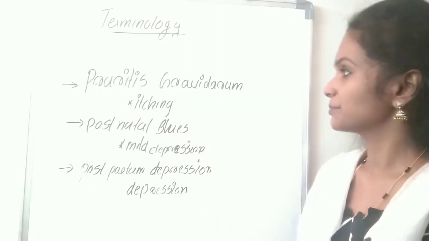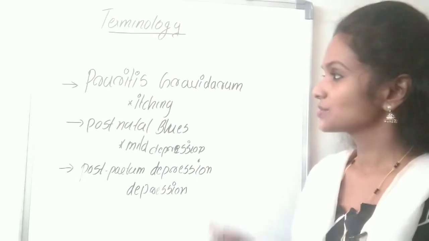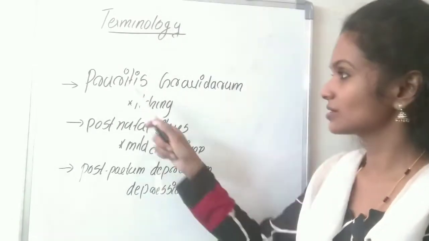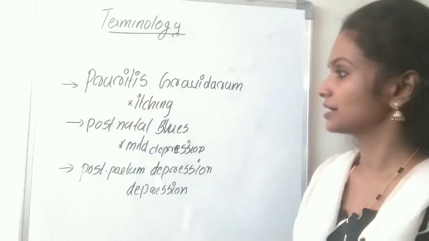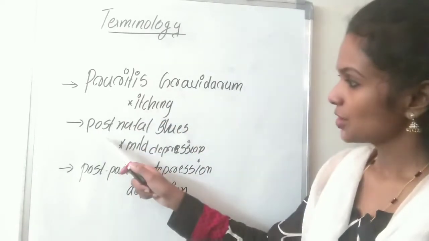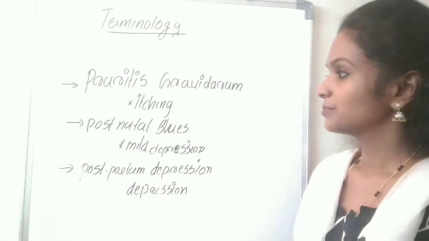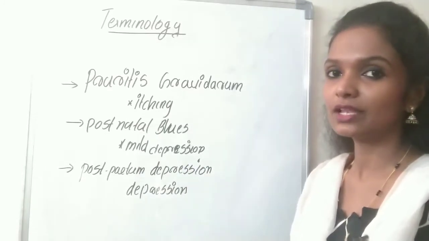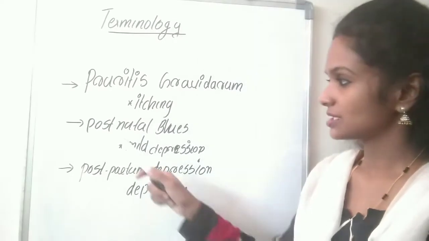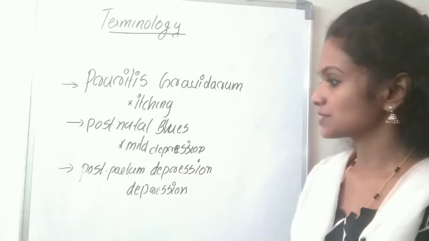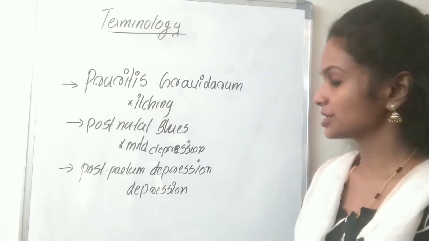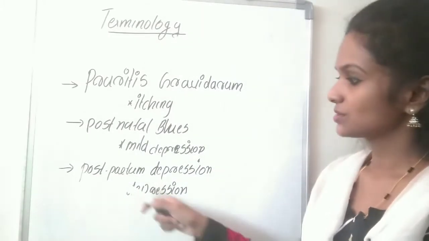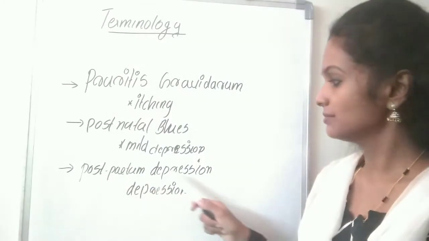Pruritus gravidarum. Pruritus means itching, right? So it is the condition of getting itching during the time of pregnancy. That is called pruritus gravidarum. And another terminology is postnatal blues. Postnatal blues, the woman after the delivery feels mild depression. So that is known as postnatal blues. And postpartum depression, after the delivery, the woman feels complete depression. So that is known as postpartum depression.